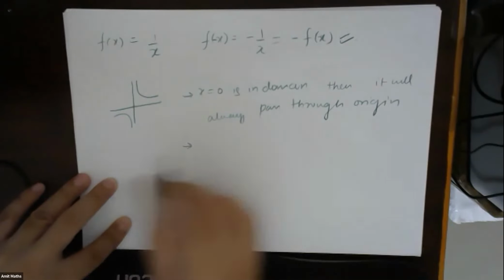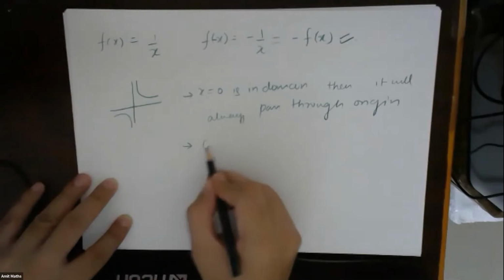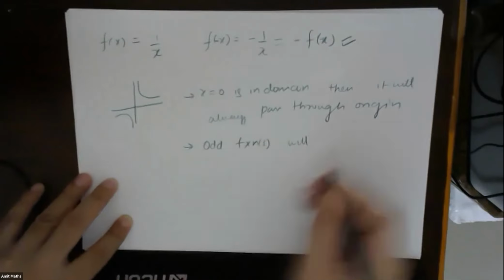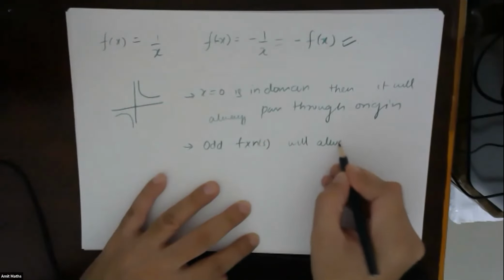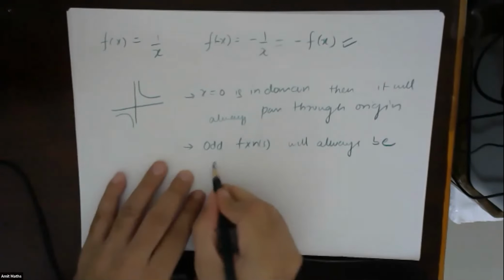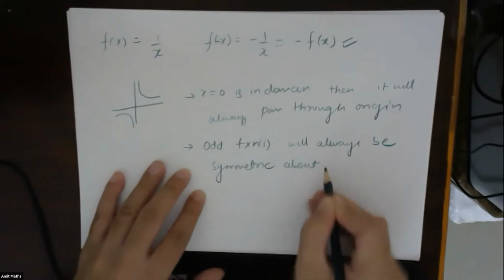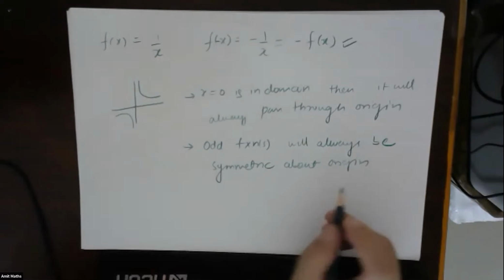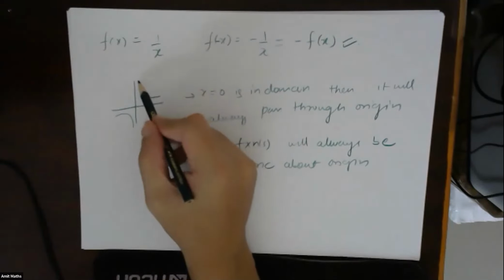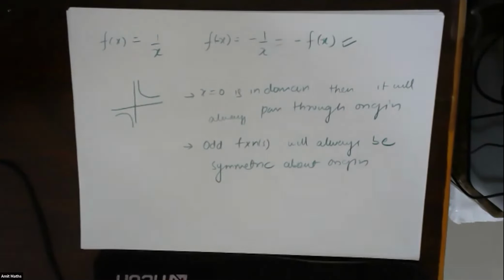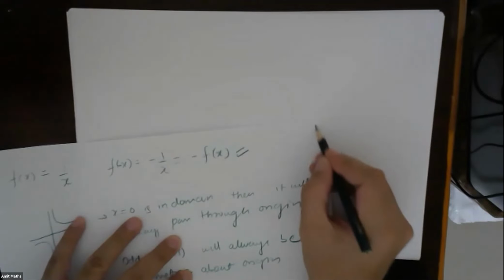Otherwise, the broader aspect will be that odd functions will always be symmetric about origin. That means the functions will be mirror images about origin. Whatever the function is, they will be symmetric or mirror image about origin. Understood? Fine.